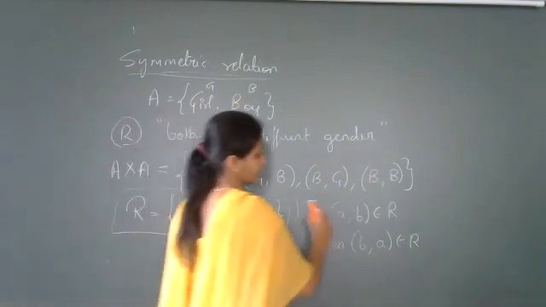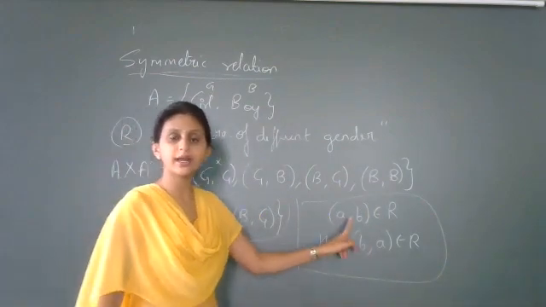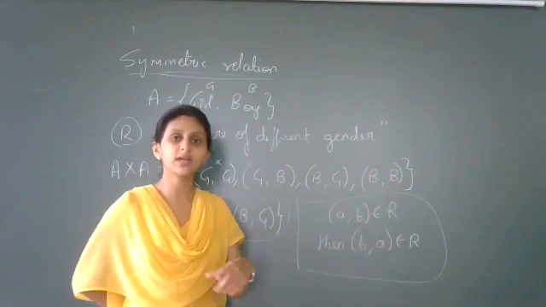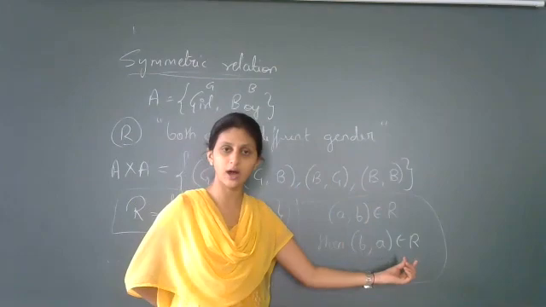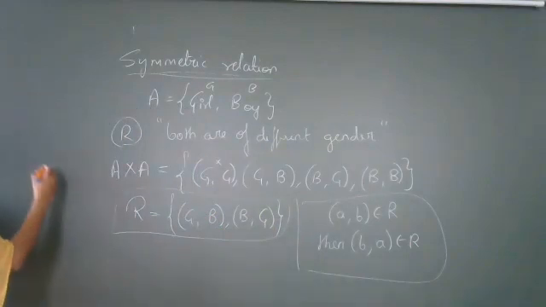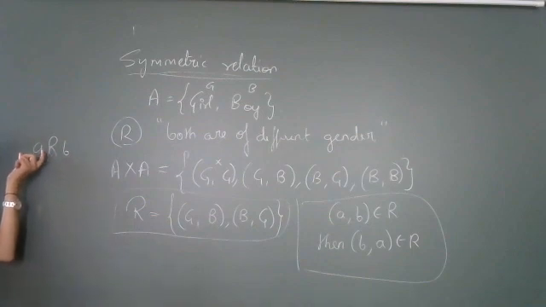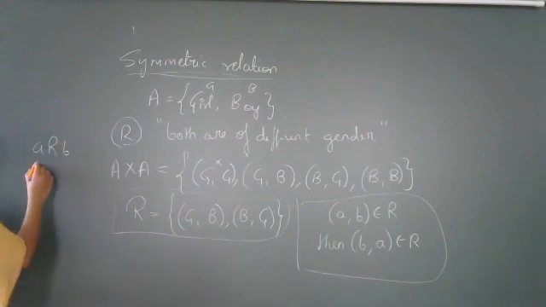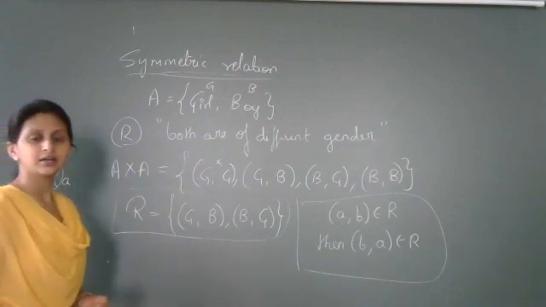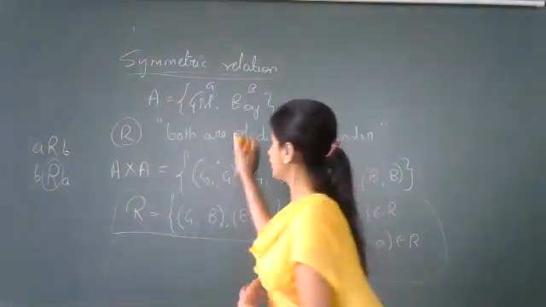In general, if we have an ordered pair A comma B belonging to R, then in return, if you are able to say that we have another ordered pair B comma A belonging to R, then such a relation is called a symmetric relation. That is, if A is related to B, then in return if B is related to A, that is, the ordered pair B comma A also belongs to R, then you conclude that the relation R is a symmetric relation. So, how can we write the definition?